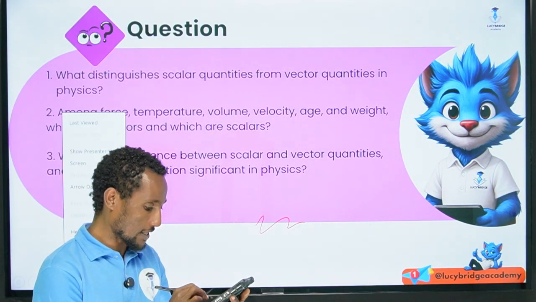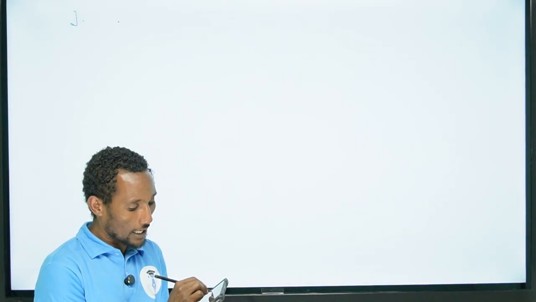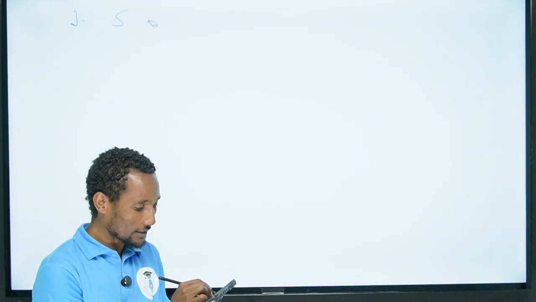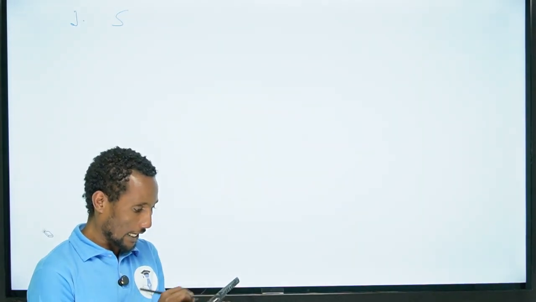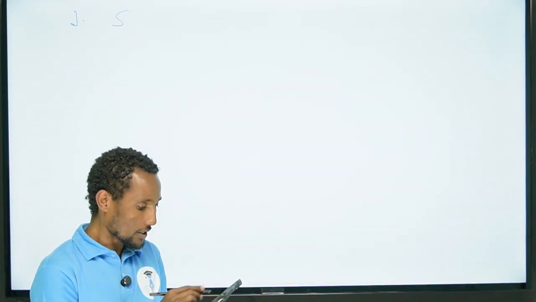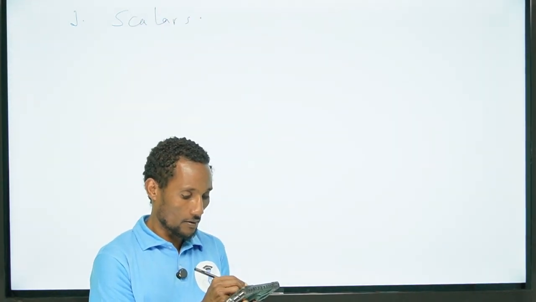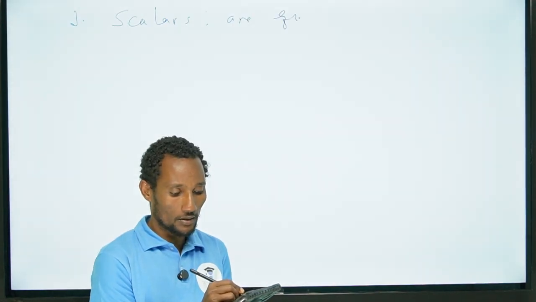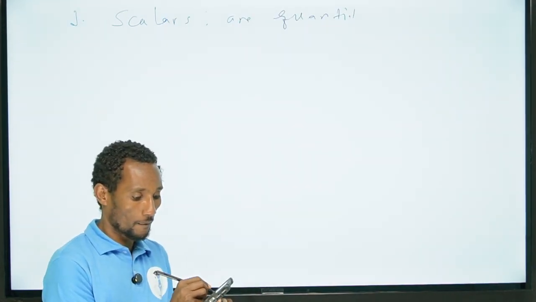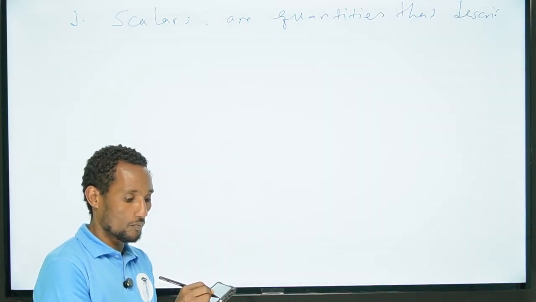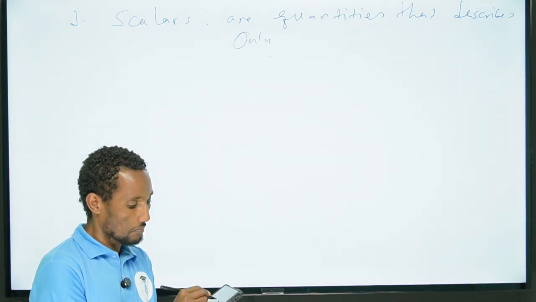Let's see that by having our definition. The first question says about what? The scalar quantities are quantities that describe only magnitude.